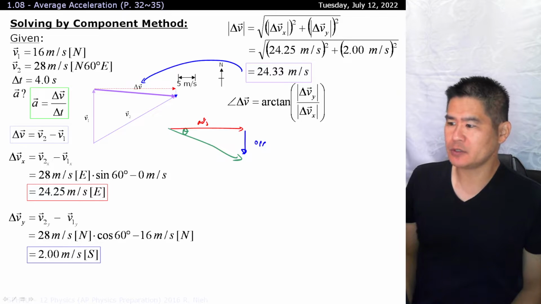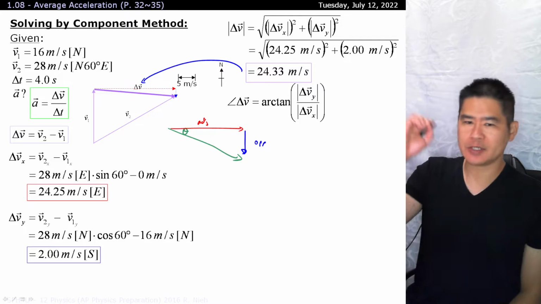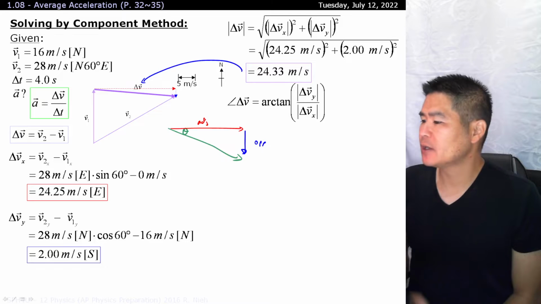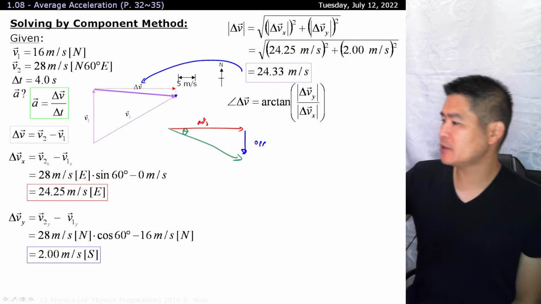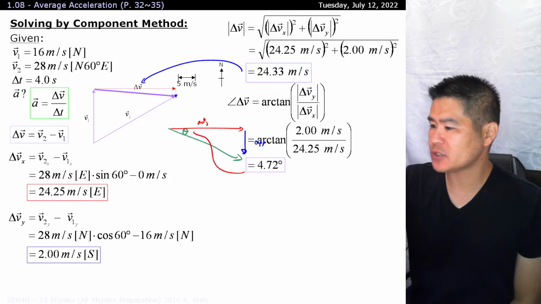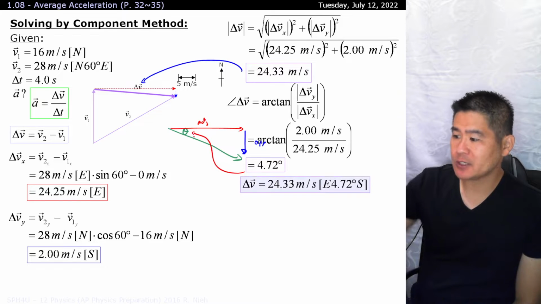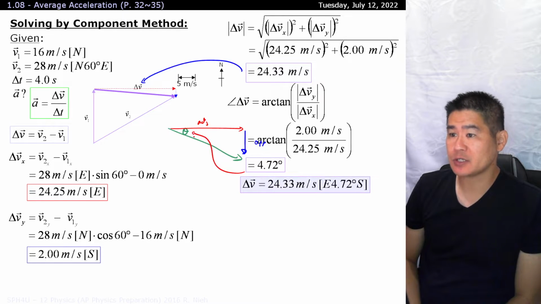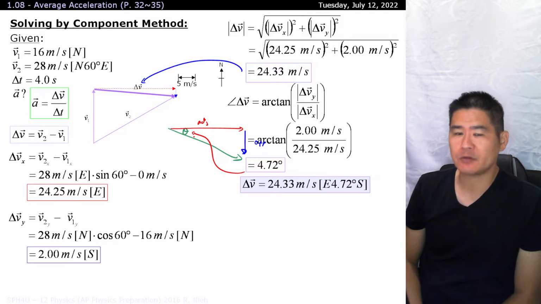Arctan is an old school way of saying tan inverse. If you are into software programming, you'll use arctan all the time in your coding, or atan, because how do you do tan to the -1 otherwise, right, as coding? So you sub everything in, crunch through it, and then you'll get the corresponding angle. As for your answer over here, it's not the final answer. This is just your change in velocity. So if the question asks, what is the object's change in velocity, then you finish off over here and you're done, and you'll get your full marks there.